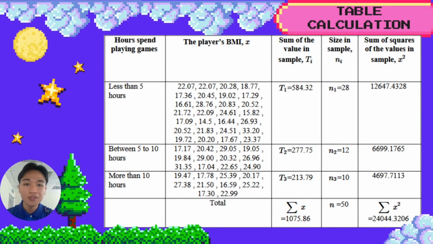So this is the table of calculation. To get the sum of the value in sample, T, we just add the player's BMI all together, and the size in sample, N, is just the sample from each group, and the sum of square of the value in sample, x square, is similar to T, but before we add them, we square them.